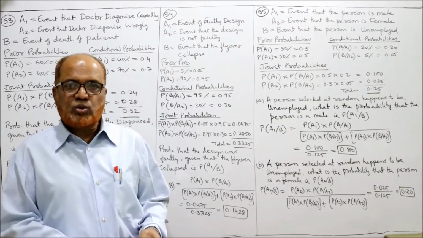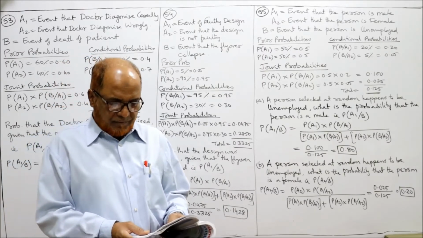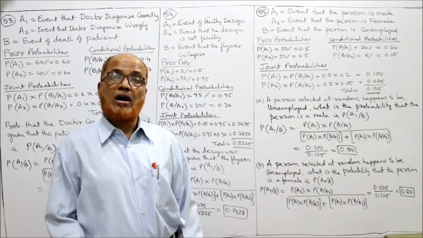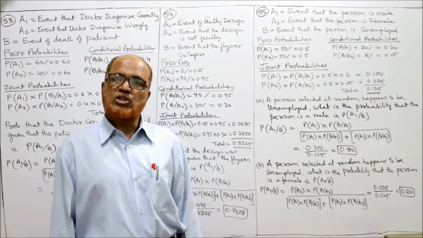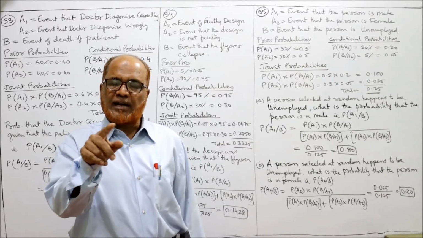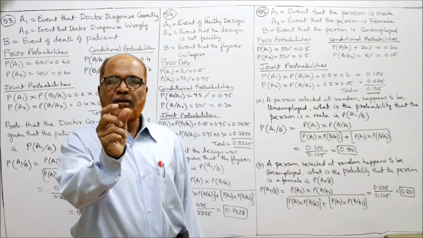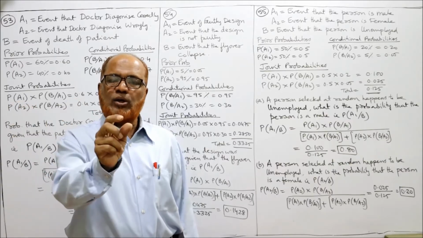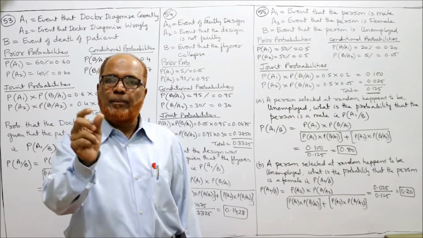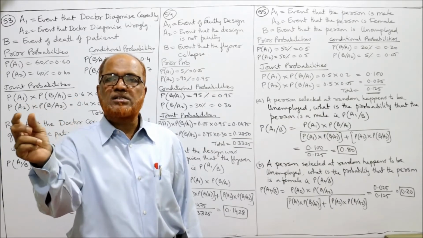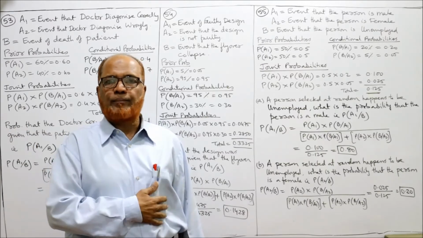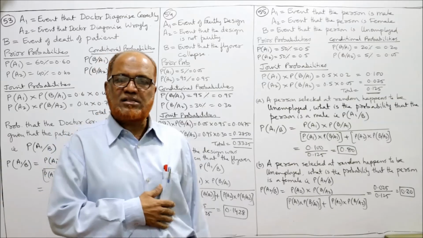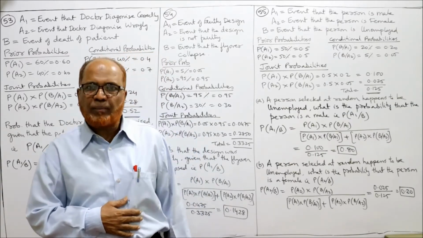It is known that 20% of males and 5% of females are unemployed. This is additional information: unemployment. So we categorize: A1, the person is a male. A2, the person is a female. B, the person is unemployed. The unemployed are there in both males and females.